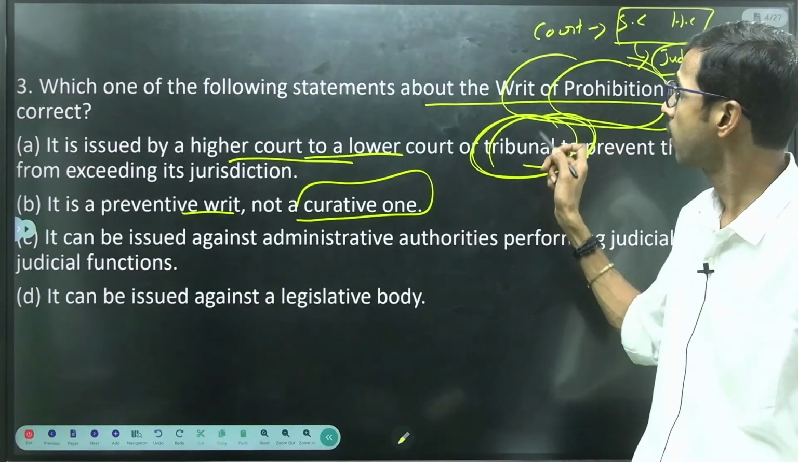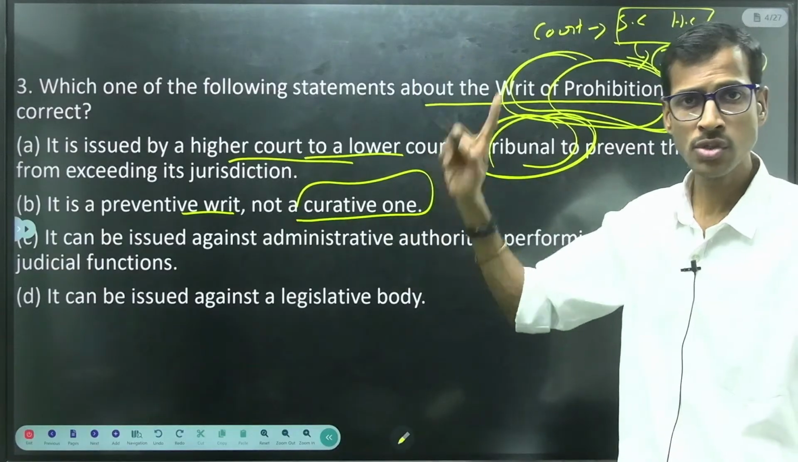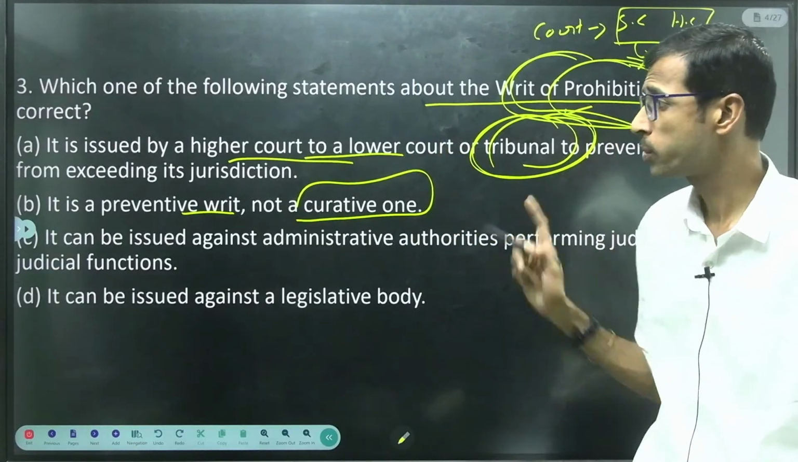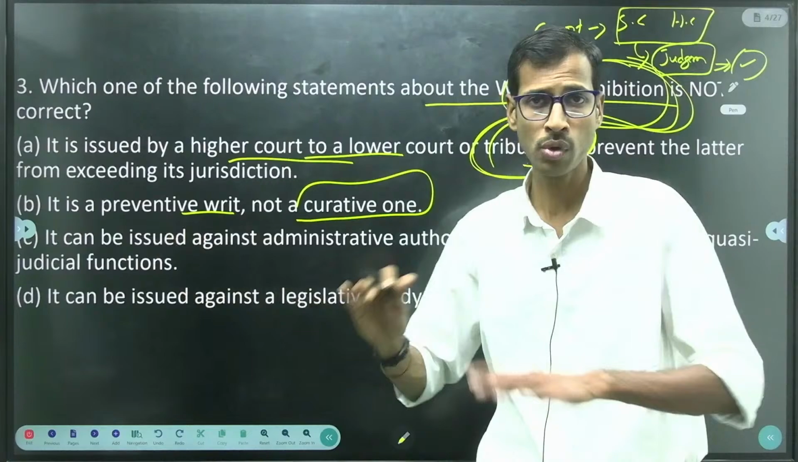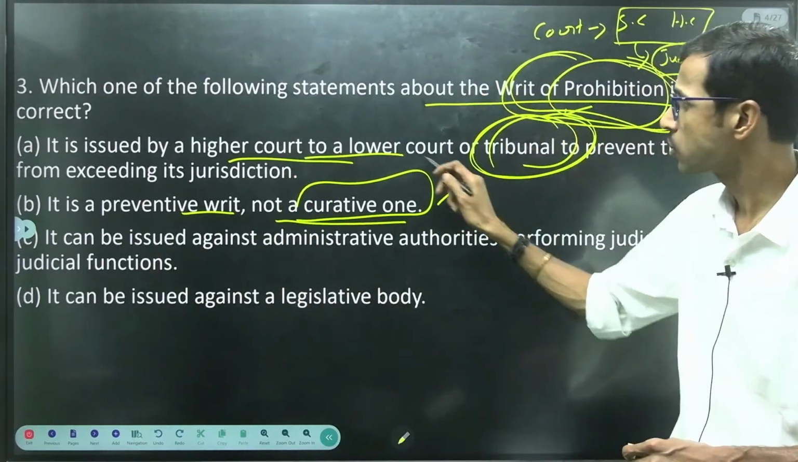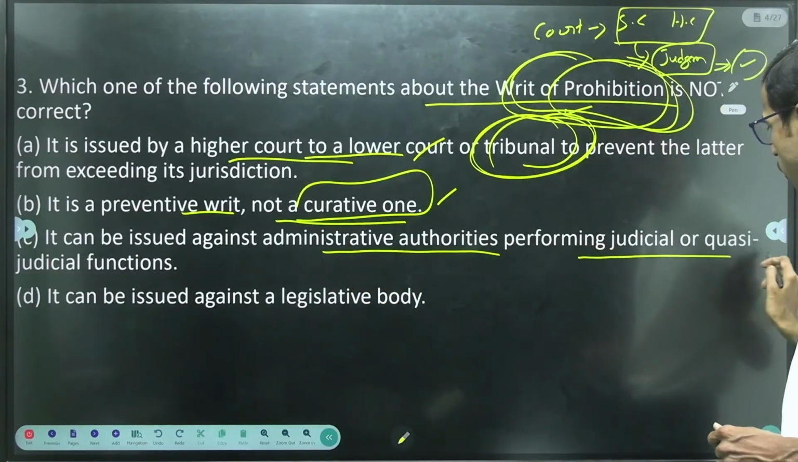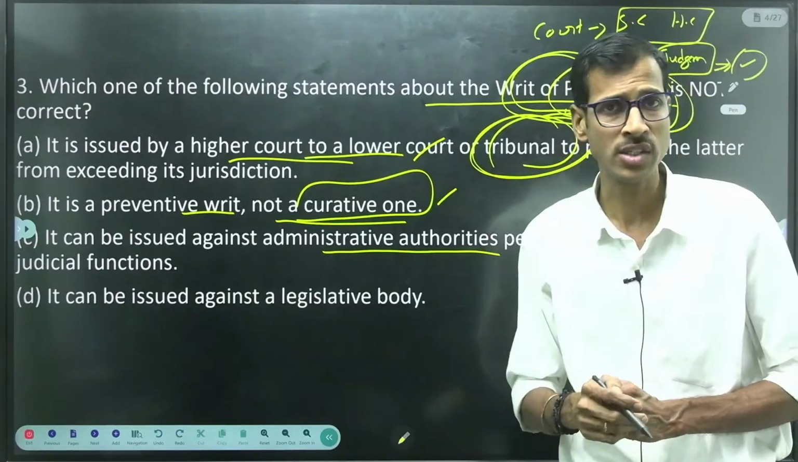If you see the writ of certiorari, that is completely different, that is curative, but here prohibition is just preventive, to control, right? So this is not a curative one. So this is also correct: it can be issued against administrative authorities performing judicial or quasi-judicial functions.